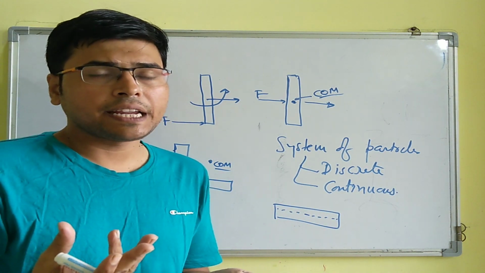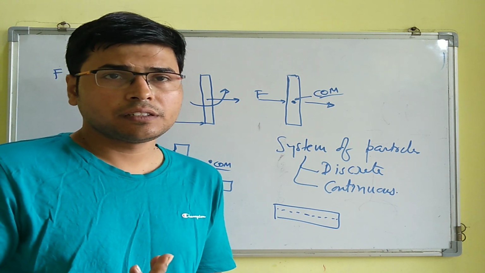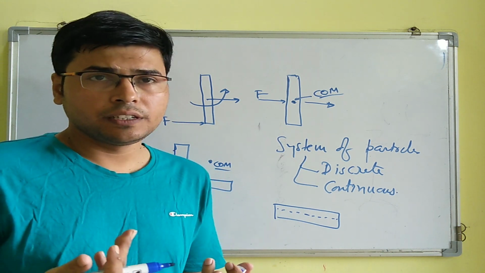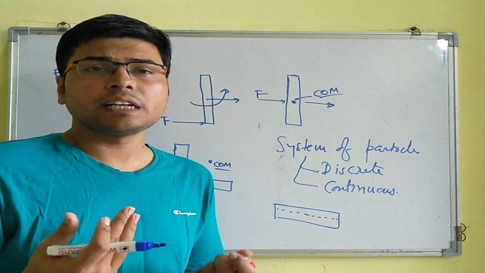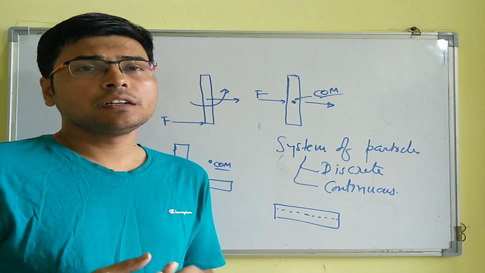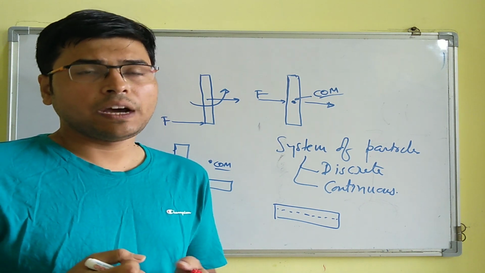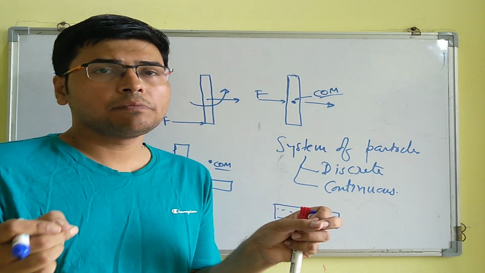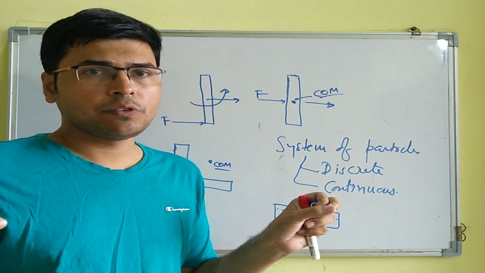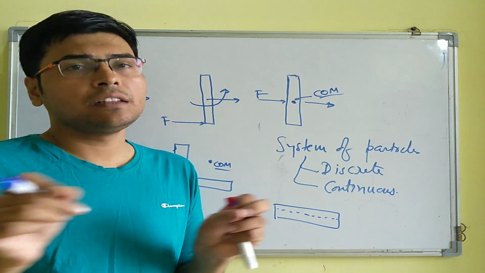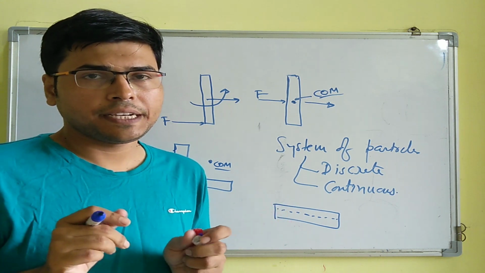Or you might take an example of a disk or a sphere, right? So in all these examples, all the particles are associated with each other. While in discrete system, all the particles will be separated from each other. There would be no connectivity between any of the two particles, right?